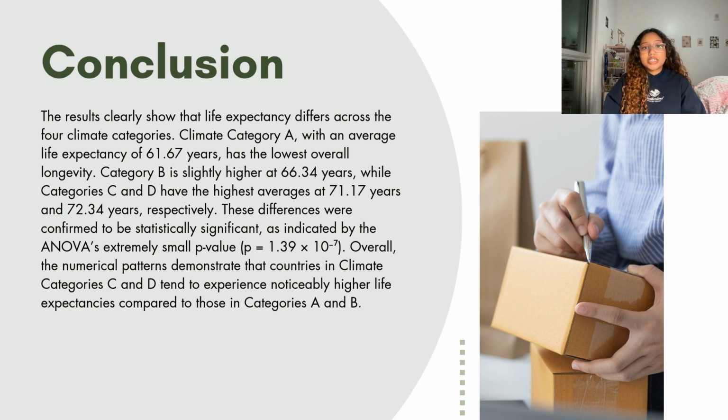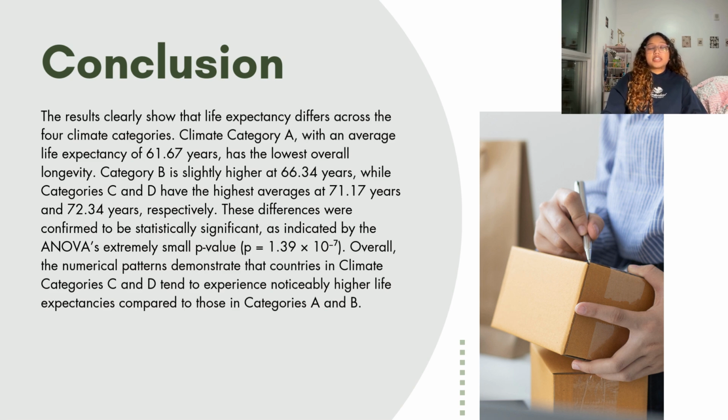So in conclusion, the results on this slide show a clear pattern across the 4 climate categories, but what is especially important about these differences is what they suggest beyond just the mean numbers.